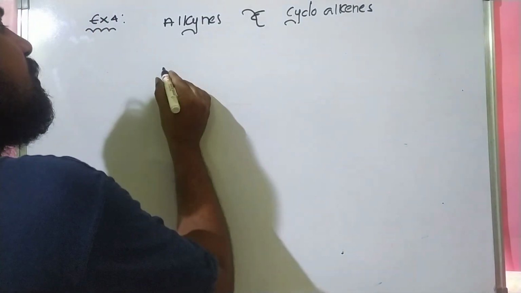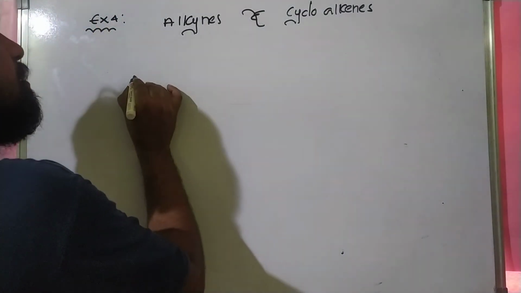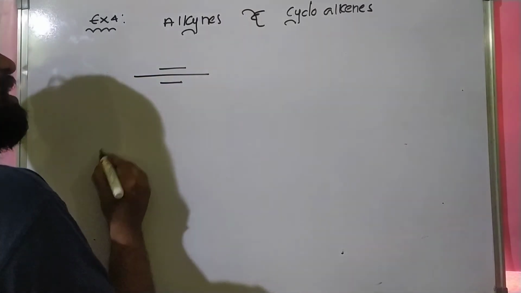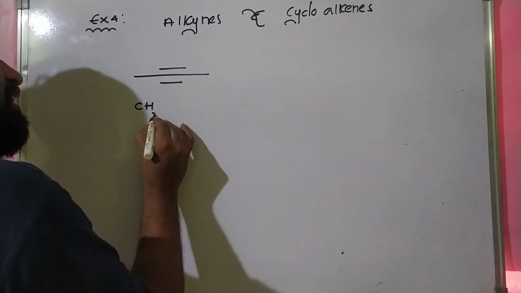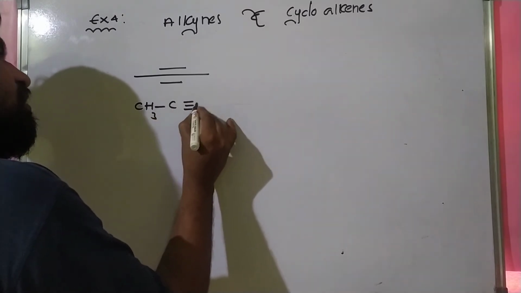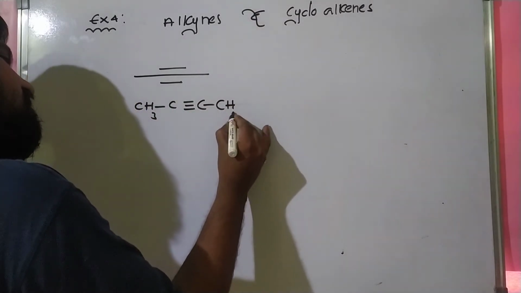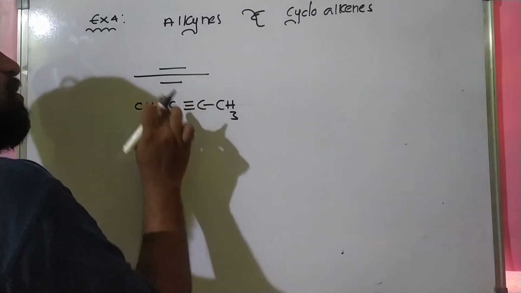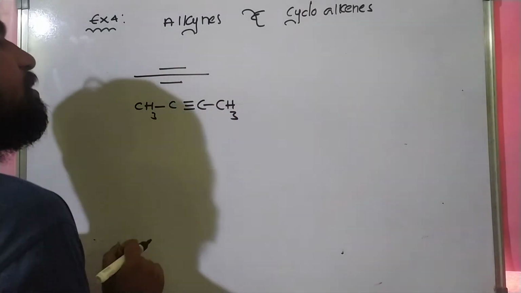Now I write one example. This is one alkyne. What is the alkyne? This means CH3, C triple bond C, CH3. This is a bond line formula, and this is a complete formula.